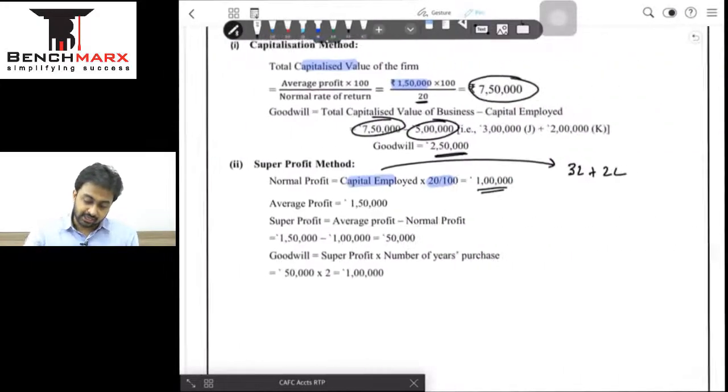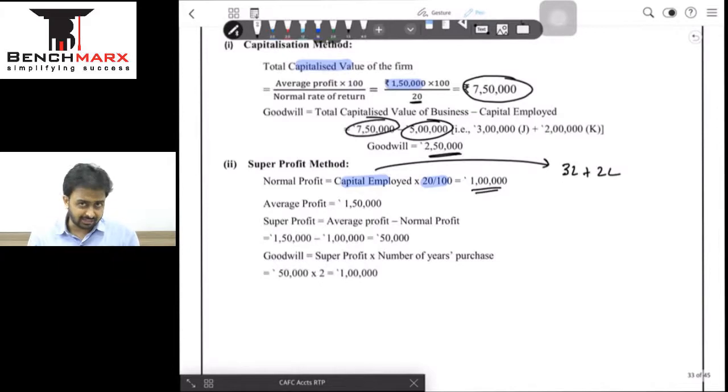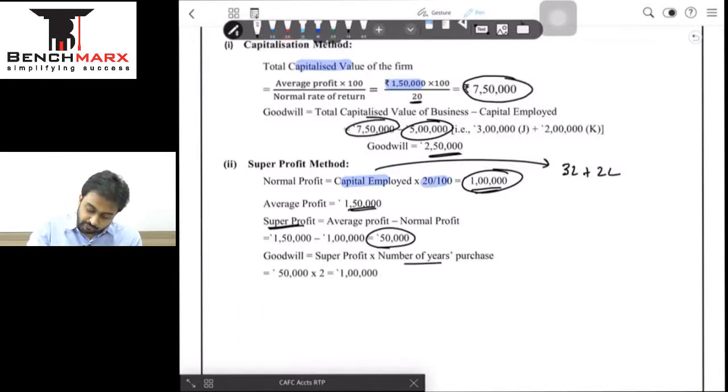So in case your capital employed is 5 lakhs, the industry is earning 20%, you should earn a profit of 1 lakh. But you are earning a profit of 1,50,000. That means super profit is nothing but the balancing figure of 50,000. As I mentioned, 50,000 is not goodwill. It is a proof that goodwill is existing, and 50,000 into number of years purchase is going to give the value of goodwill. And this is how we compute the value of goodwill as per super profit method.